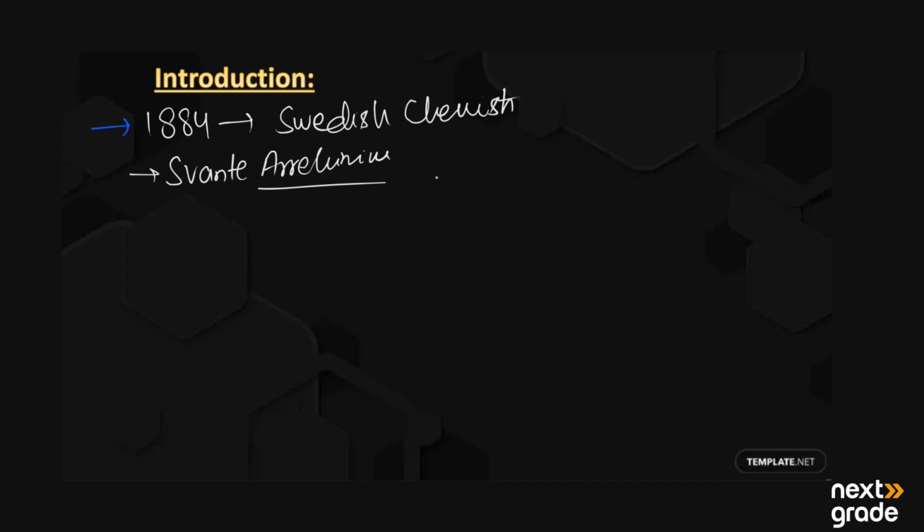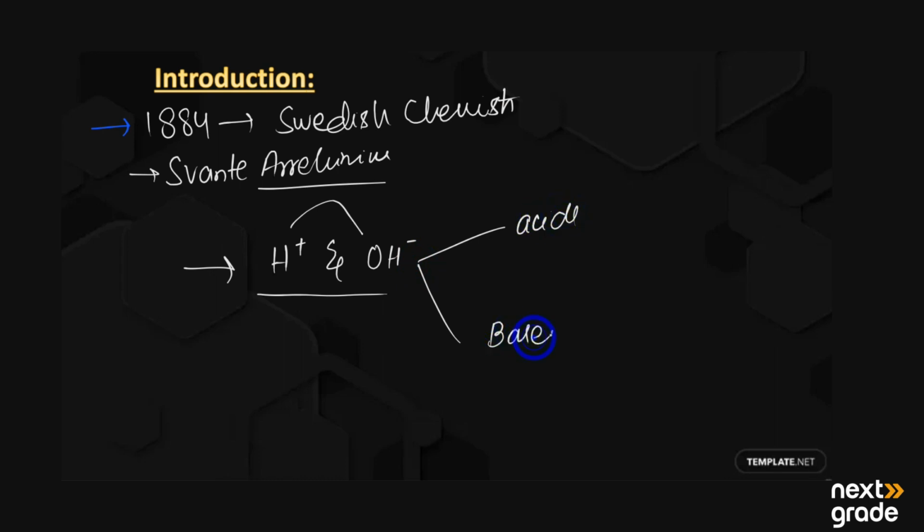According to him, acids and bases must have hydrogen and hydroxide ions. So the substances that contain hydrogen and hydroxide ions can be categorized as acids and bases.